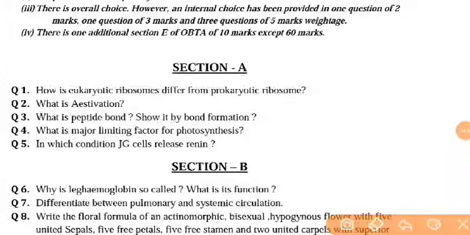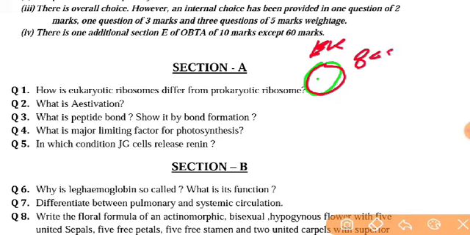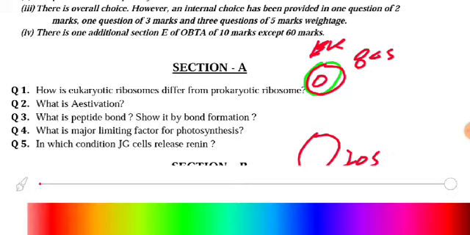Let us talk about the ribosome type in eukaryotes and the ribosome type in prokaryotes. Listen, in eukaryotes the ribosome is 80S type, and in prokaryotes the ribosome type is 70S.